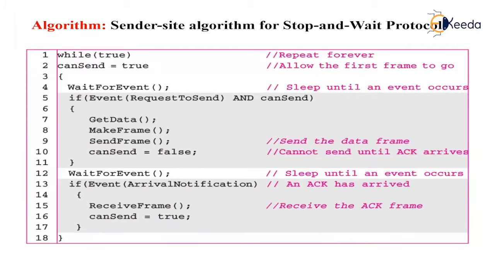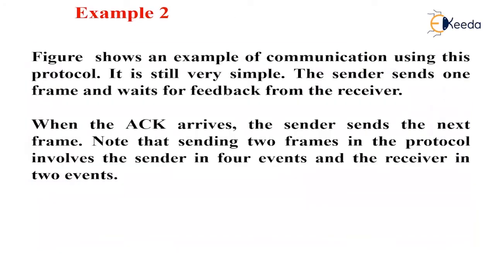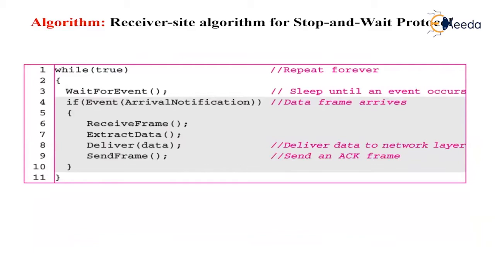Then this is the receiver side algorithm for stop and wait protocol. This is very similar to that of the previous algorithm. There is only one exception. After the data frame arrives, the receiver sends an acknowledgement frame, that is line 9, to acknowledge the receipt and allow the sender to send the next frame.